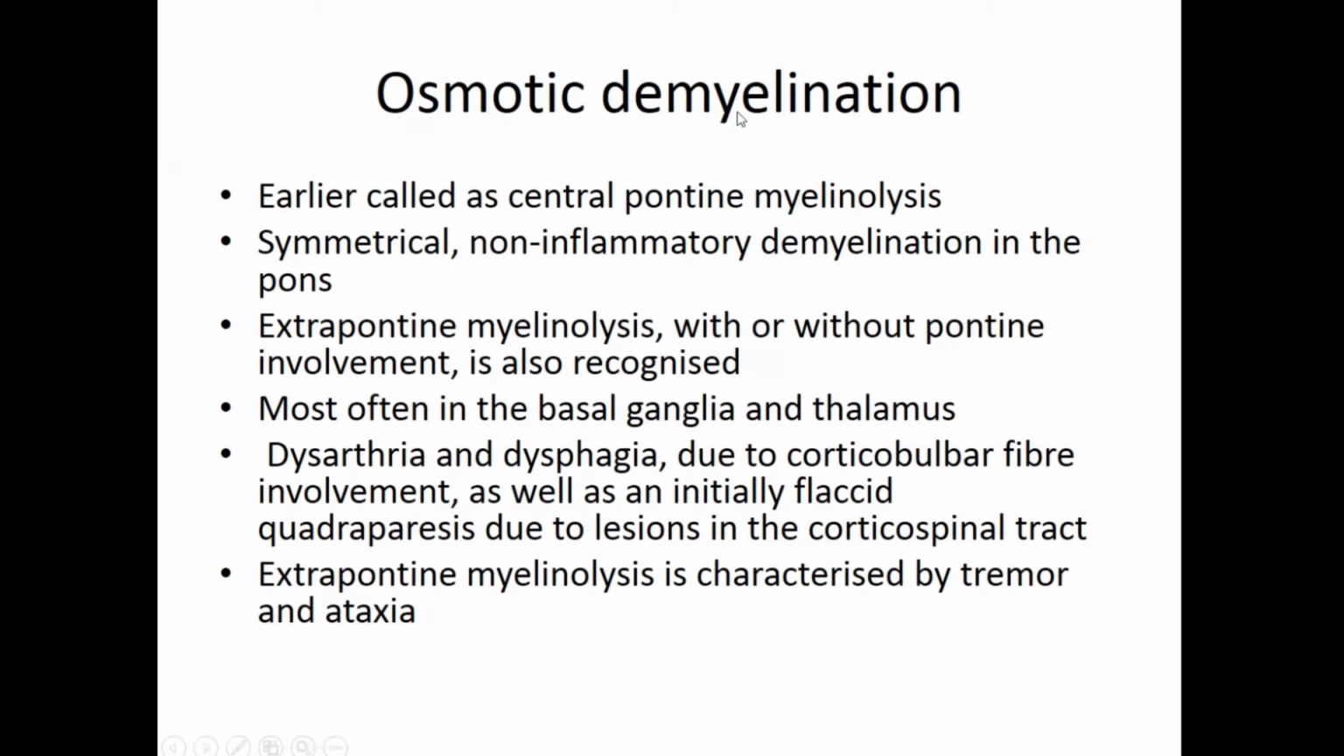What is osmotic demyelination? So earlier called as central pontine myelinolysis. This is symmetrical, non-inflammatory demyelination in the pons. So I'll show you the picture. It becomes more clear. So sometimes it can be in the pons. Pons is in your brainstem, or it can be extrapontine, that is outside the brainstem. Outside the brainstem, it can be the basal ganglia or the thalamus.